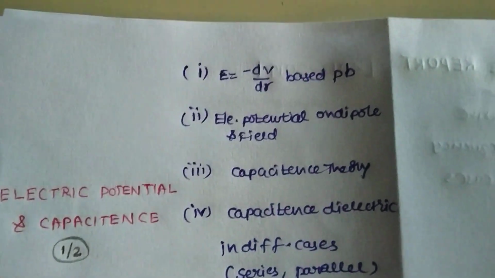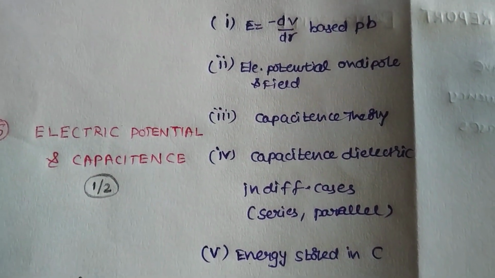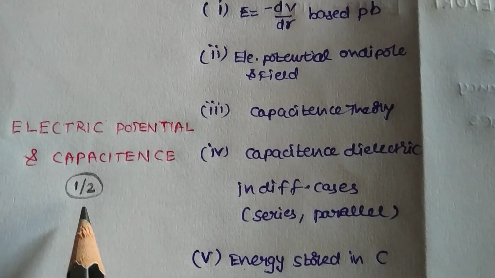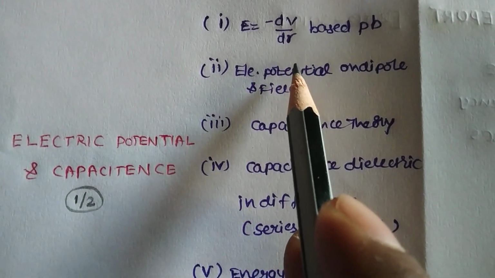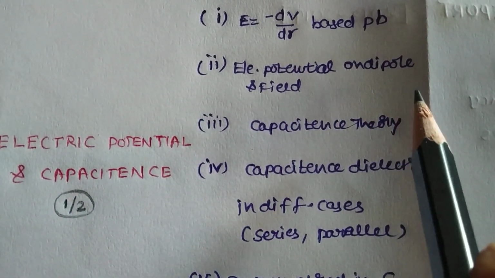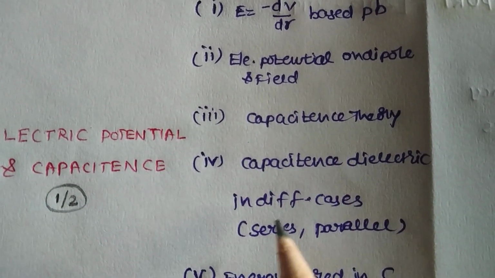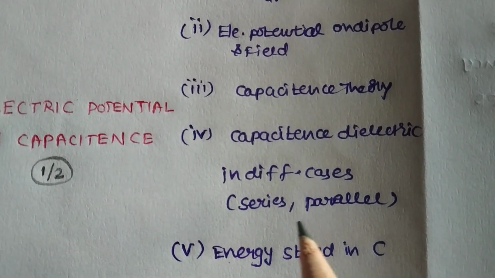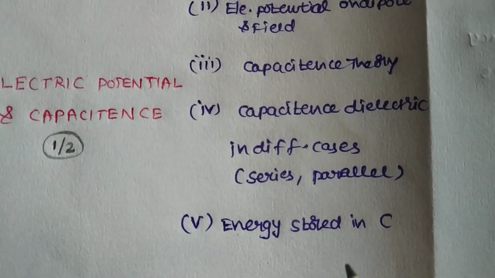Next, electric potential and capacitance. In this chapter, 1 or 2 bits are coming. The first topic is the potential gradient, E equal to minus dV by dr, electric potential on a dipole and field on a dipole. Third one, capacitance theory. Fourth one, capacitance with dielectric in different cases, series and parallel combination, and effect of dielectric. Next, energy stored in a capacitor.